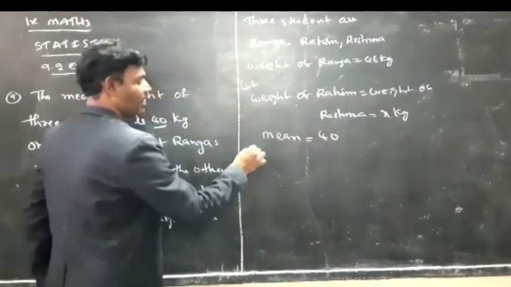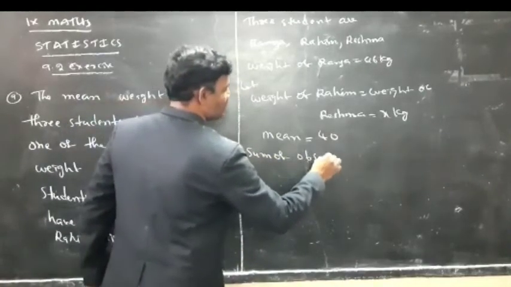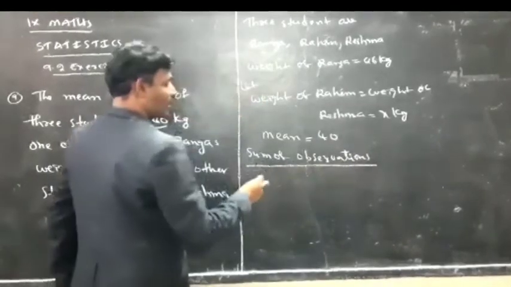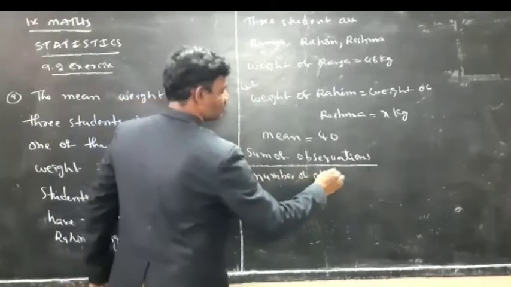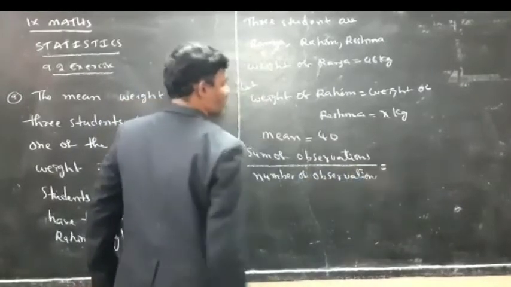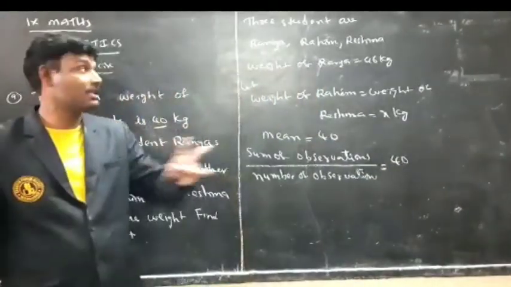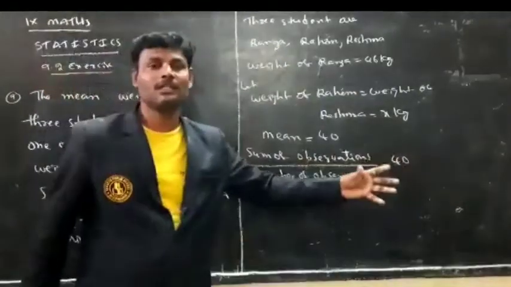What is the mean formula? Sum of the observations by number of observations is equal to 40. There are 3 students: Ranga, Rahim and Reshma.